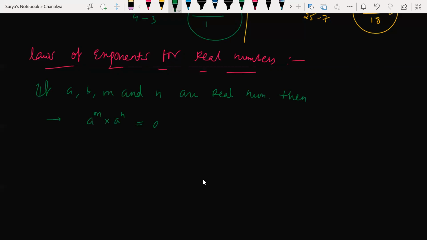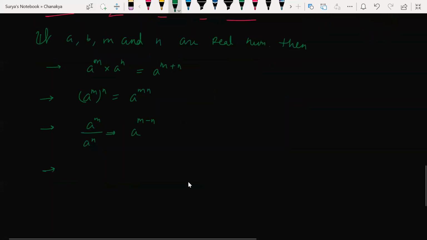Bases are same. What you have to do? Add the powers. You know this, right? Basic property. In 8th class we learned, sir. Yes, in 8th standard you learned. So if you have two powers like this, I'll be multiplying both the powers. And if I have a to the power of m divided by a to the power of n, what do I do? I'll keep the same base, and this n will jump forward and subtract from m. Correct? Jasmita, are you able to understand? Yes, sir. Now I have same powers here, so I can write one common power. So these are the basic properties.